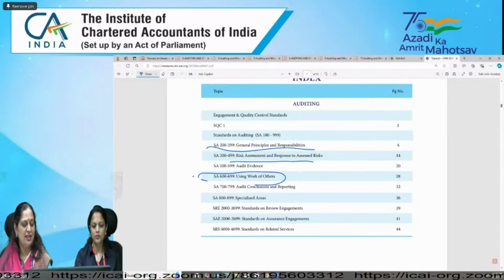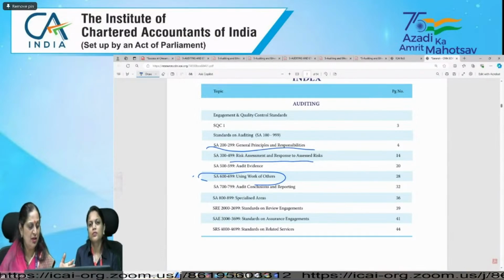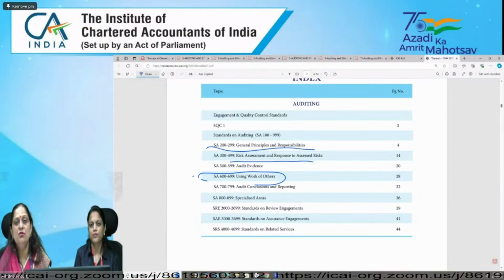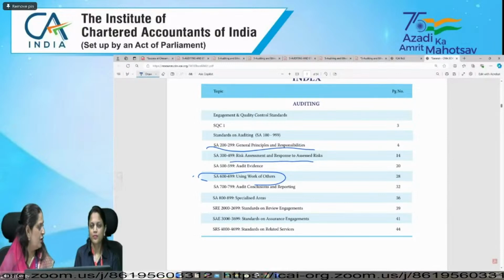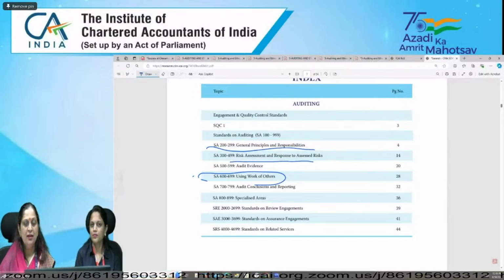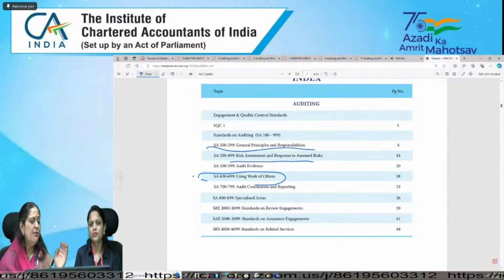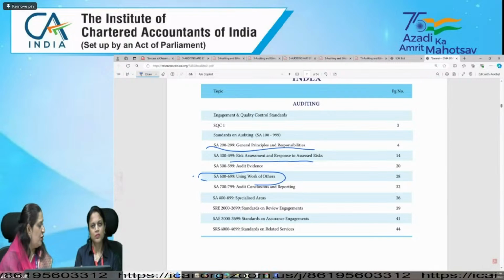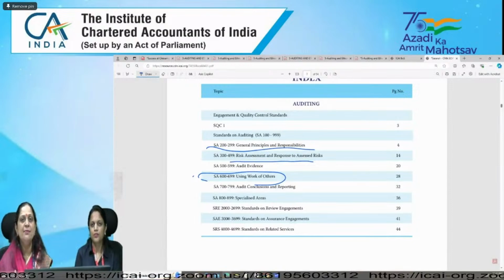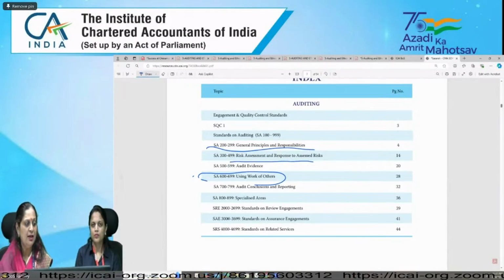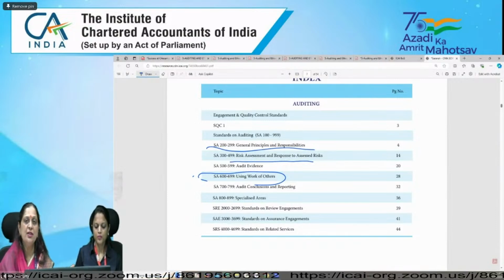Let me take one example. Karuna and Tanya. Okay, Karuna Enterprise, Karuna and Tanya. Karuna is doing audit of a company and Tanya is doing audit of its subsidiary or its branch. So I am doing audit of A Limited. B Limited is my branch and Tanya is doing audit of B Limited. I am using the work of, because I am the holding company, I am principal auditor and she is branch auditor, right?